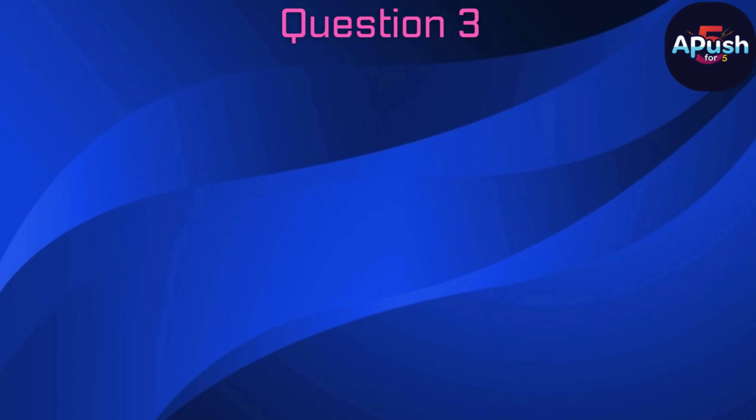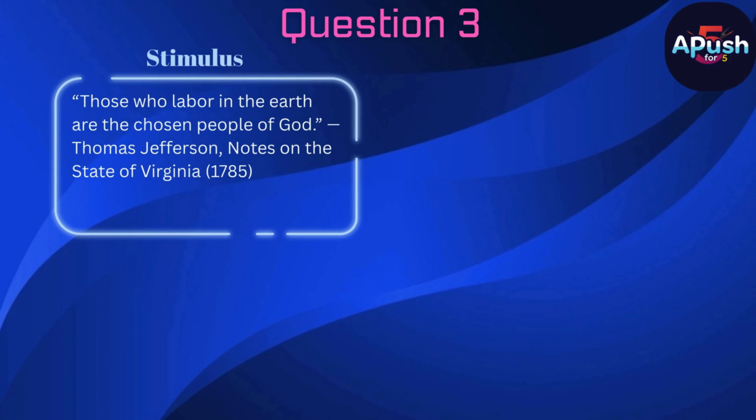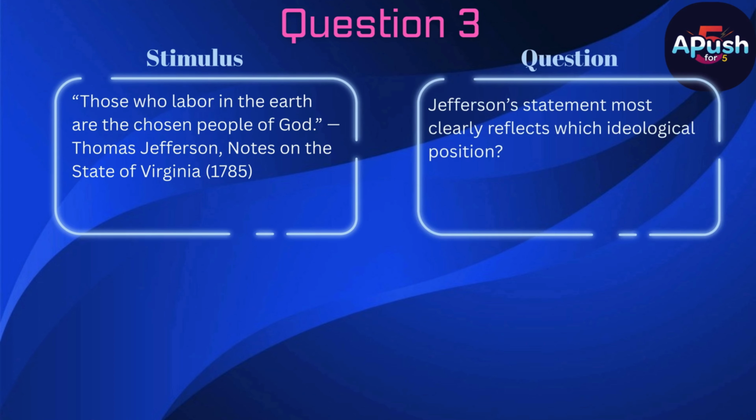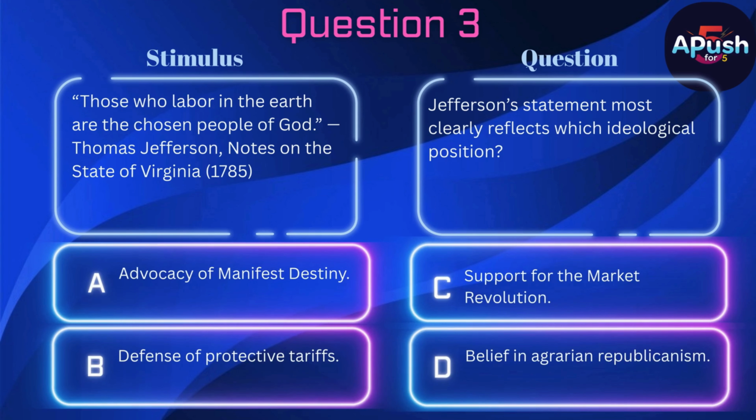Question 3. Stimulus: "Those who labor in the earth are the chosen people of God." Thomas Jefferson, Notes on the State of Virginia, 1785. Question: Jefferson's statement most clearly reflects which ideological position? A. Advocacy of manifest destiny. B. Defense of protective tariffs. C. Support for the market revolution. D. Belief in agrarian republicanism.